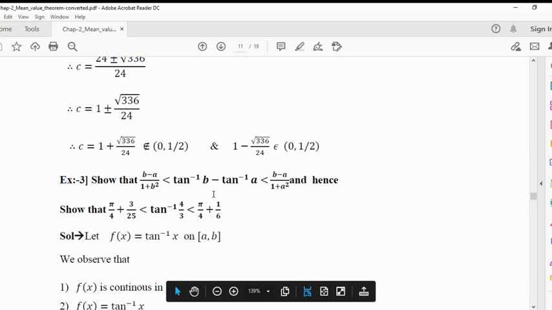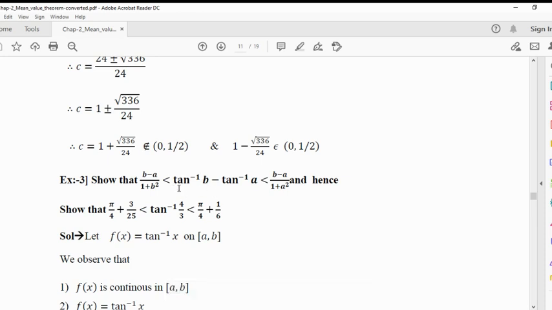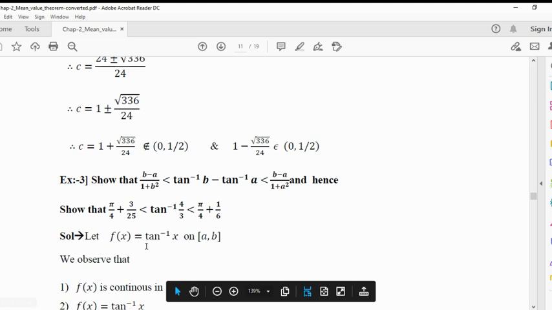Here we have to take the function tan inverse x. We can deduce this from tan inverse b minus tan inverse a, which we have to show. So take the function f of x as tan inverse x, and take the closed interval a, b.